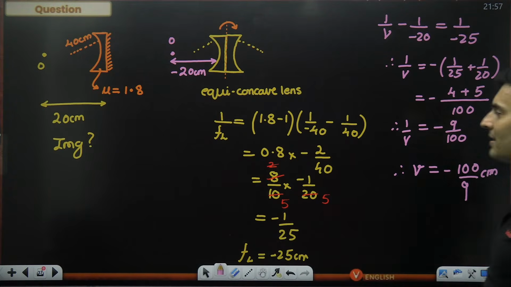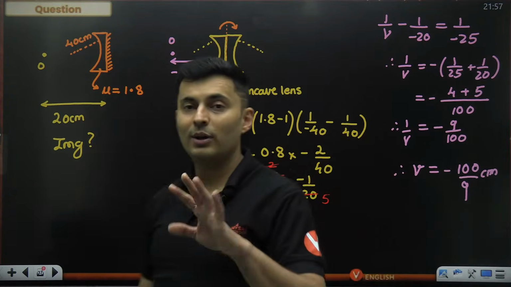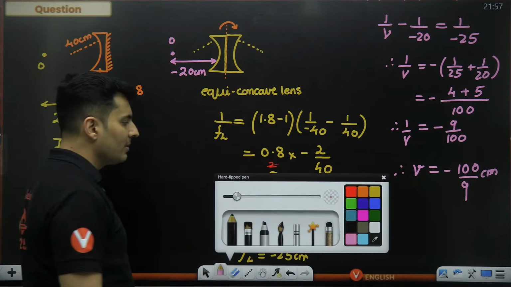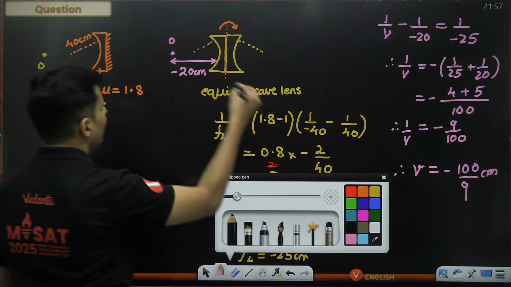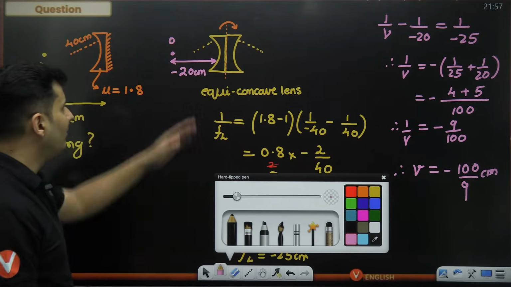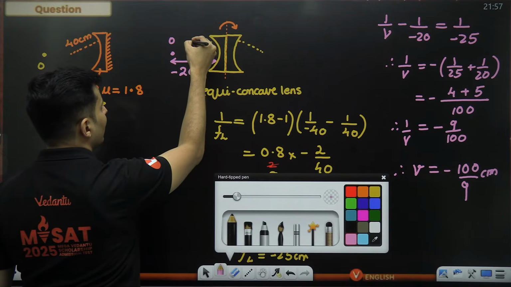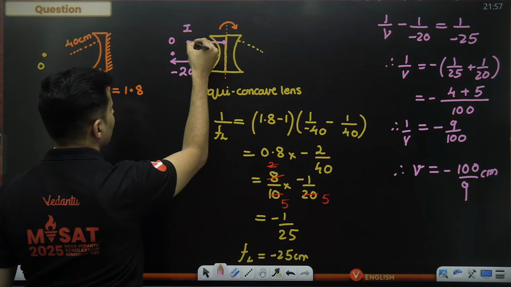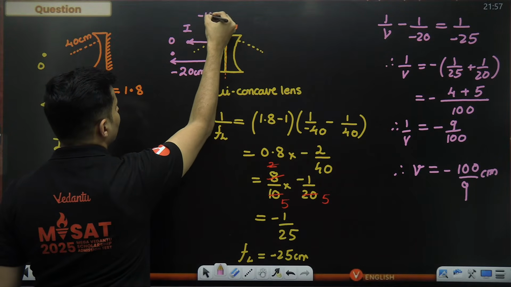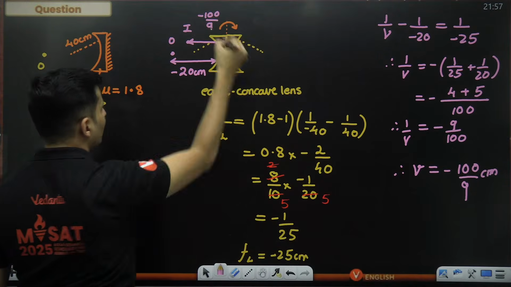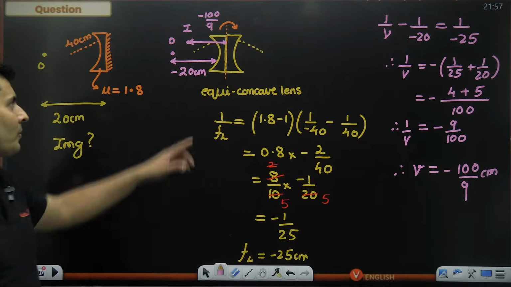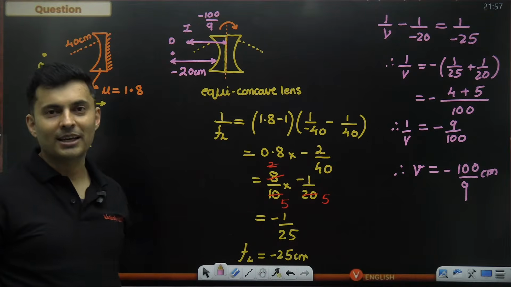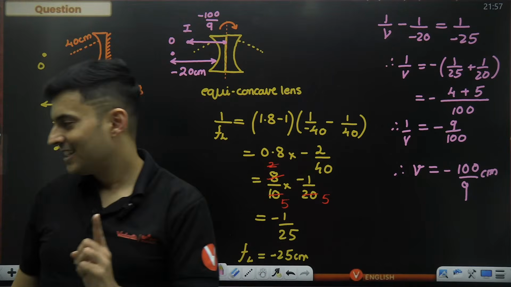So I have located where the image will be formed at a distance of minus 100 by 9. Now, what is the meaning of minus 100 by 9? Minus 100 by 9 means somewhere here. This is somewhere where the image will be formed. This distance is basically minus 100 by 9. This is the most common mistake which kids will make. People will say the image is formed on the left side at 100 by 9. That is wrong.